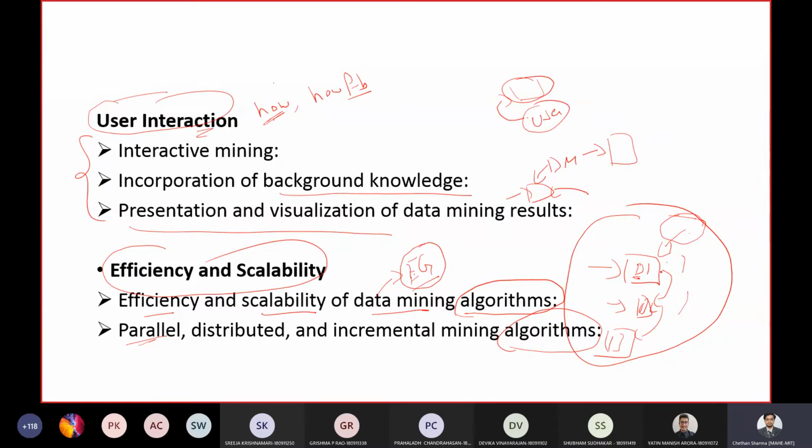This in turn gave rise to a concept called parallel, distributed, and incremental data mining algorithms. Since data is stored in different locations, you can mine it in parallel, or use parallel algorithms to perform certain tasks on it. Again, how to do this efficiently and effectively, and as and when the situation arises, how to scale up the data mining algorithms, is one more issue.